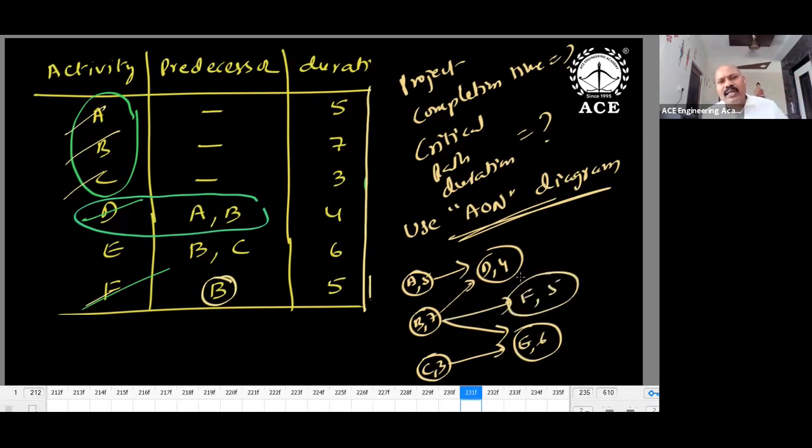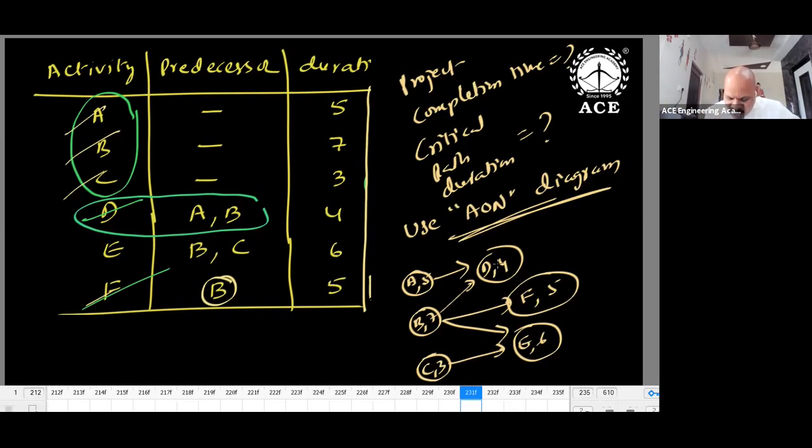AON diagram, no rule is required, no relation, nothing. Simple diagram. AON diagram is good enough. AOA diagram is only preferred in case of PERT network and conventional questions. If the question is only project completion time or critical path duration, my choice would be AON diagram. It could be for civil, mechanical, anyone. From an objective point of view, time is important, so within less time you have to complete the problem. So better you go for AON diagram and get the critical path.